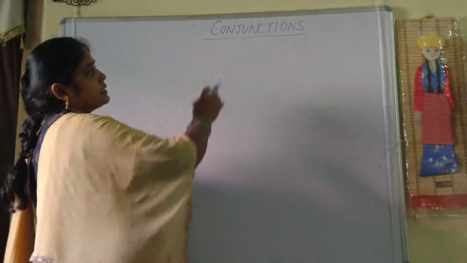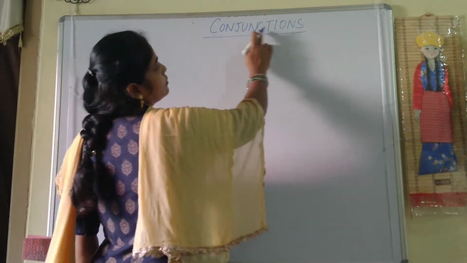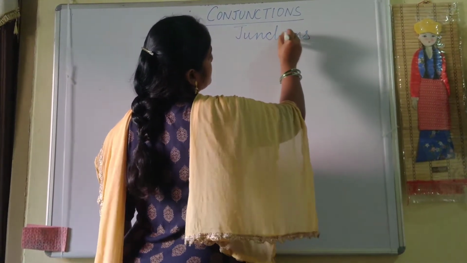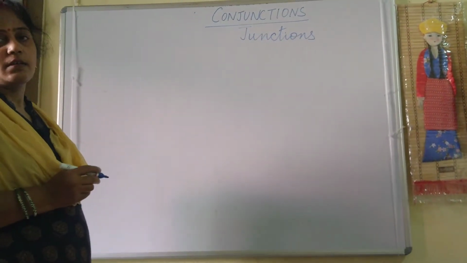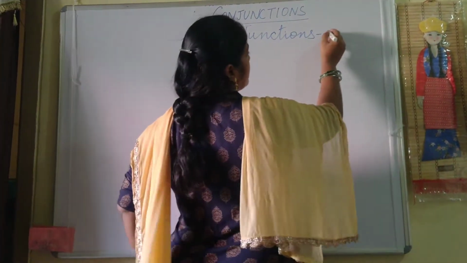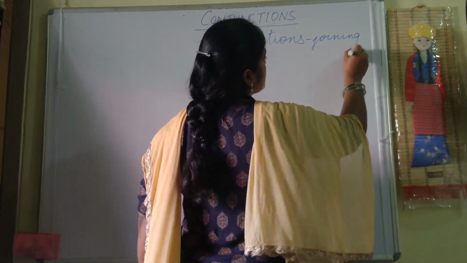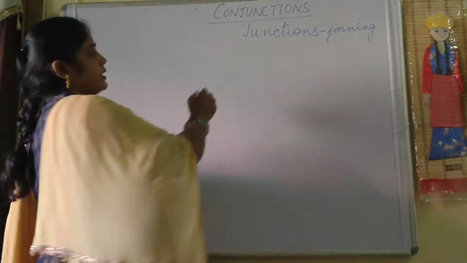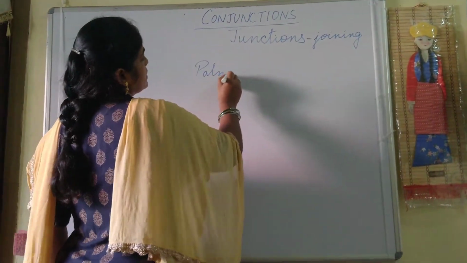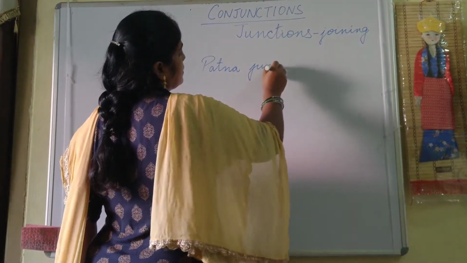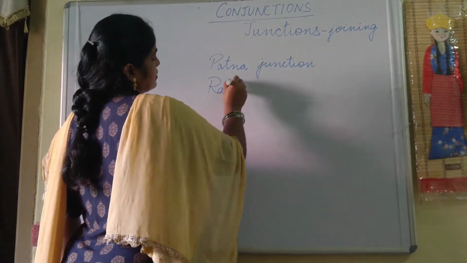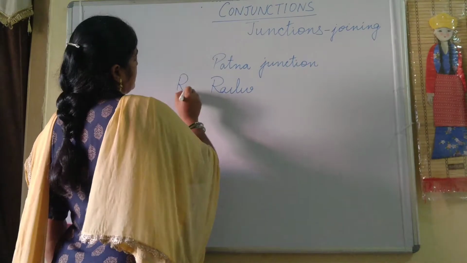See, this word is made up of two words. In the word conjunction, the word junction is there. Now what is the meaning of this junction? Junction means joining. Even on the train and all, you must have seen in some stations it is written Patna Junction, whereas in some it is written Rajgir Junction.